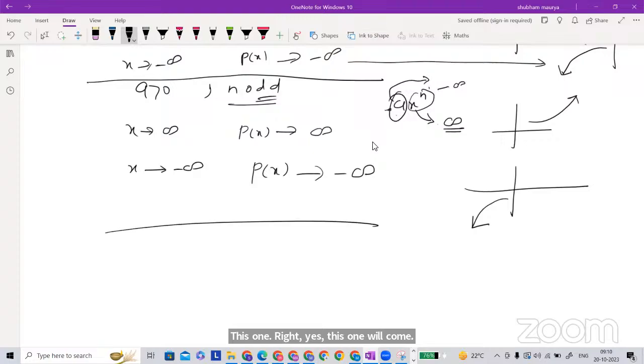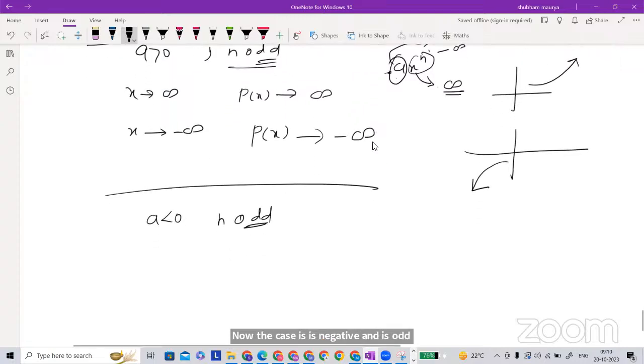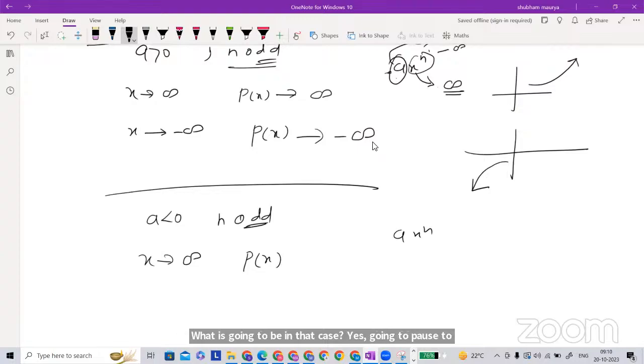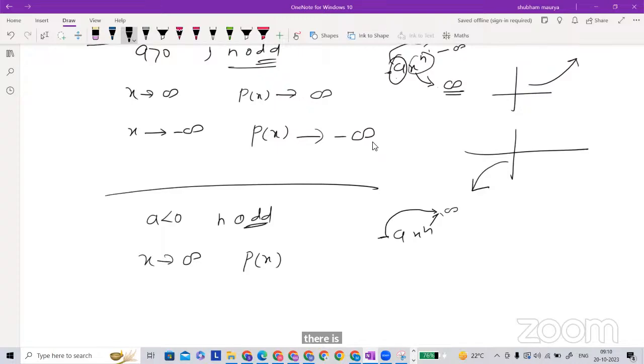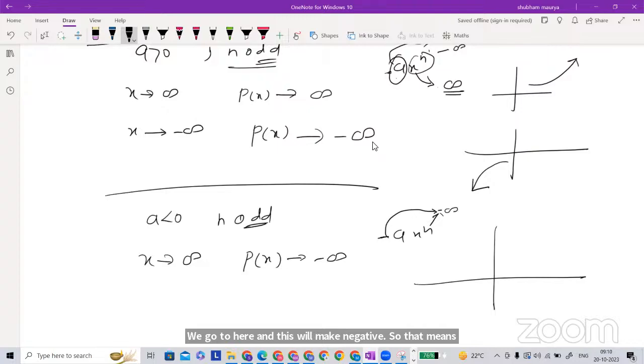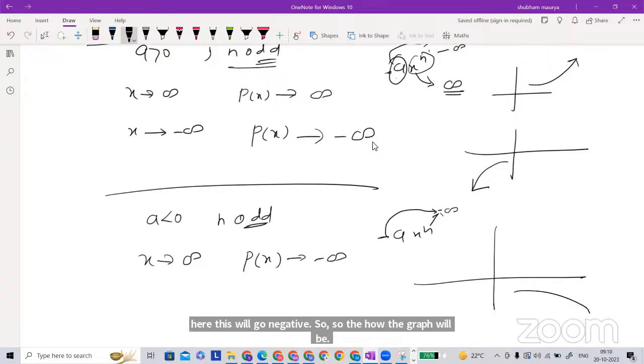Now the case is A is negative and N is odd. What is going to be in that case? X going to positive, Px. So let's write here the term. Only the degree and coefficient will help. So X is positive. So odd, again it will go positive, but A is negative. Because of this negative sign, this will make it negative. So that means here this will go negative. So how will the graph be? Positive and negative. So this will be there. Like this the graph will be.